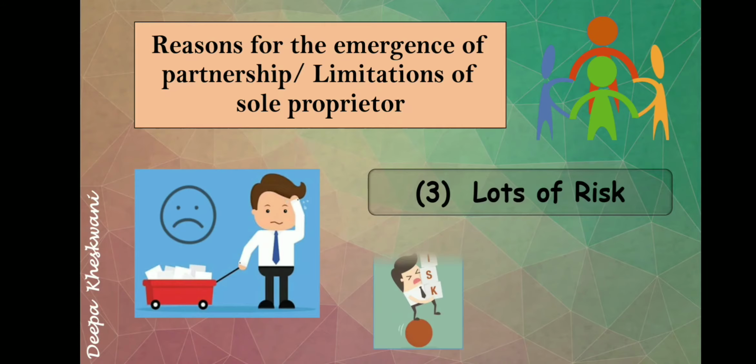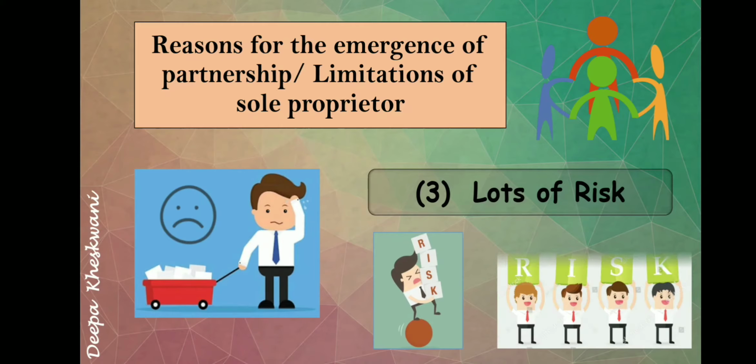In sole proprietorship, a single person has to bear all the risk. But in a partnership firm, the risk will be distributed among all partners. So if a person is not able to bear the risk, he can start a partnership firm where the risk will be distributed.